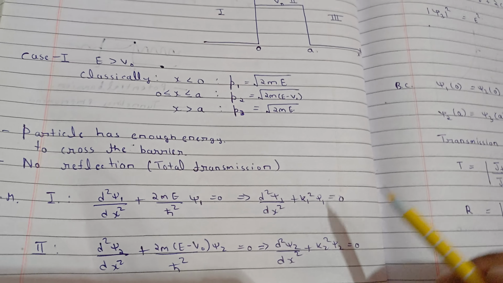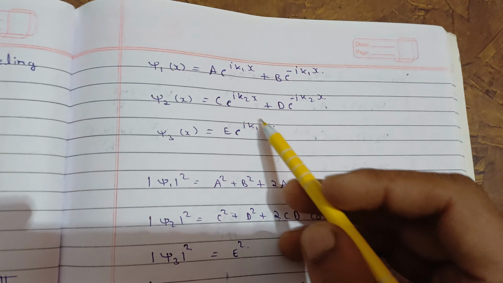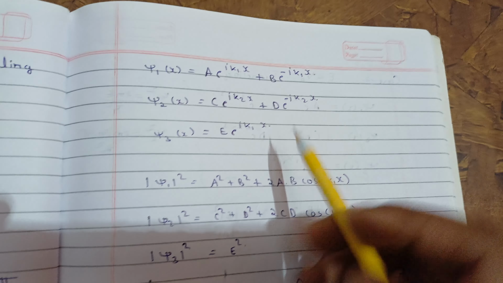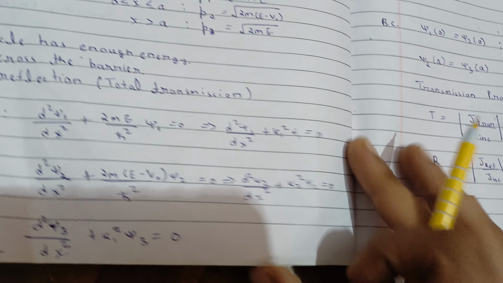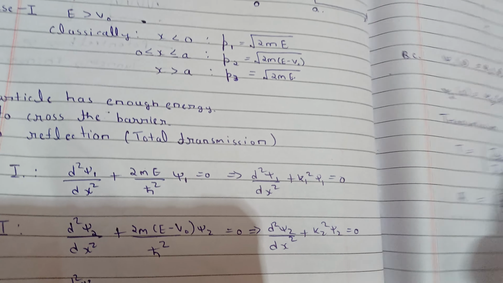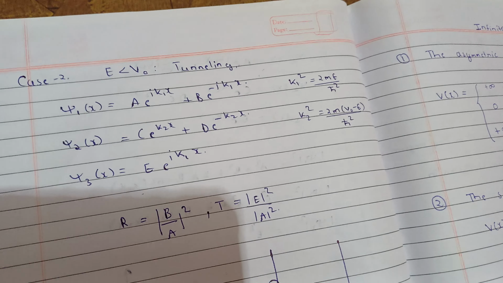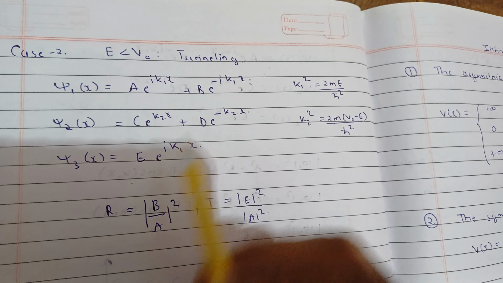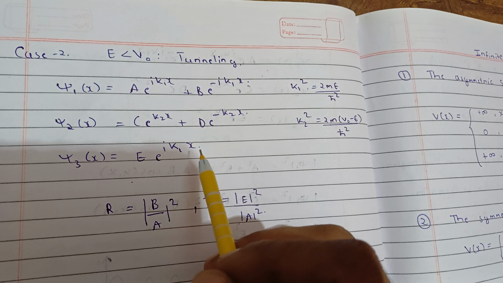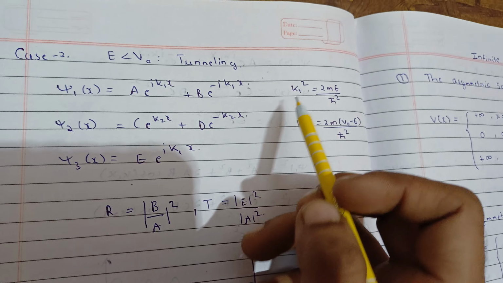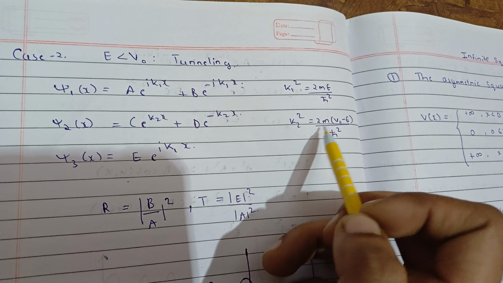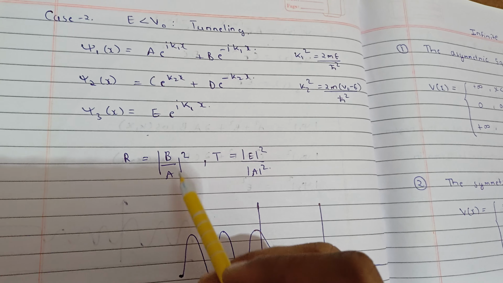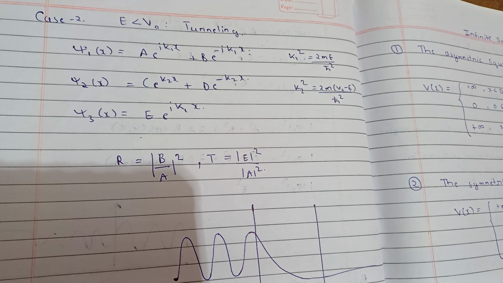So that's why the solution of psi 2 will have no iota. It will be c exponential k2x plus d exponential minus k2x. This will be the solution because the term will be negative this time. So we get these three solutions: a exponential i k1x plus b exponential minus i k1x, and psi 3 will be e exponential i k1x, with no iota in the psi 2 solution. Now k1 square and k2 square are as mentioned here, and again solving, we will get the reflection coefficient as b by a whole square and the transmission coefficient as e by a whole square.